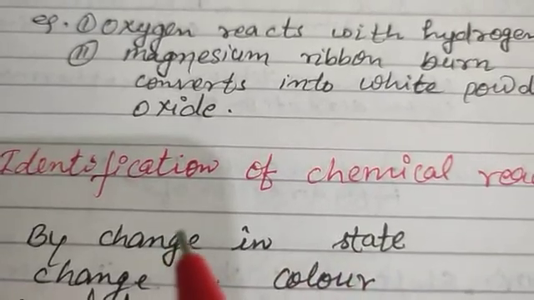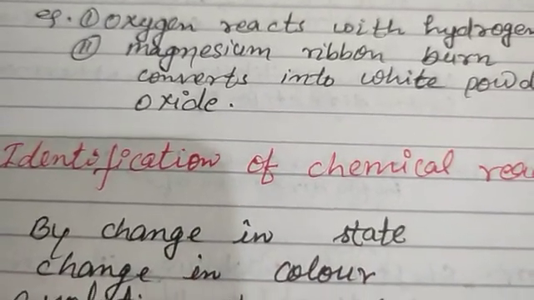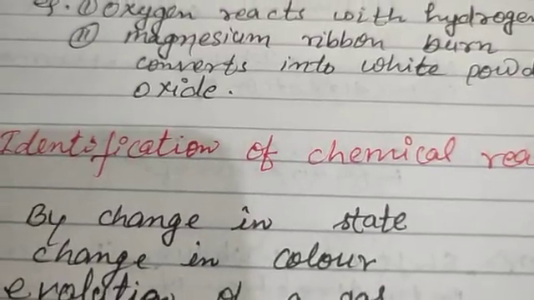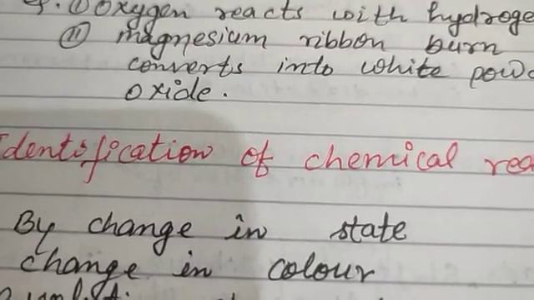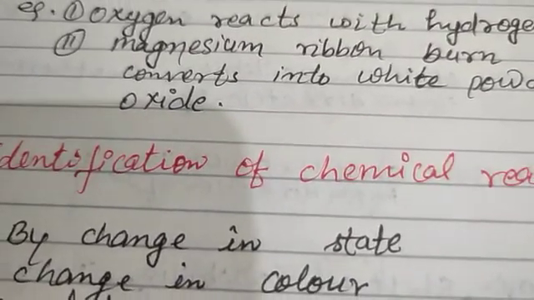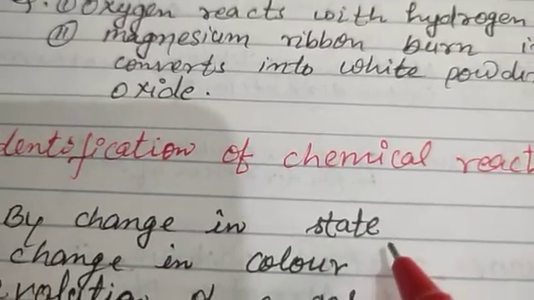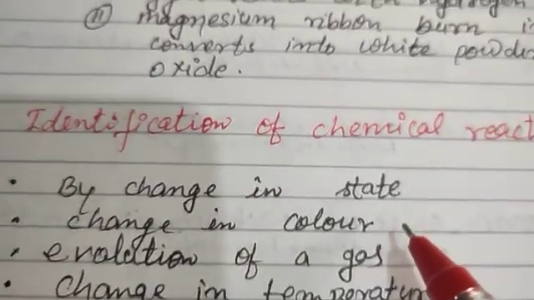Fuels are liquid, fuels like petrol, diesel, kerosene. When these burn, they convert into gaseous state, so we can say the state is changed.